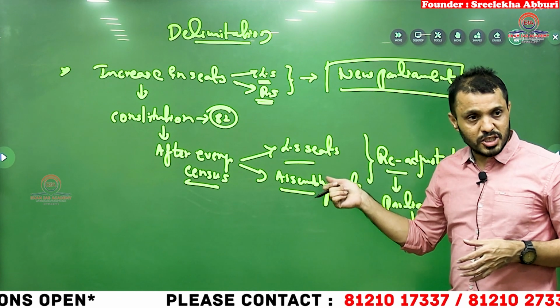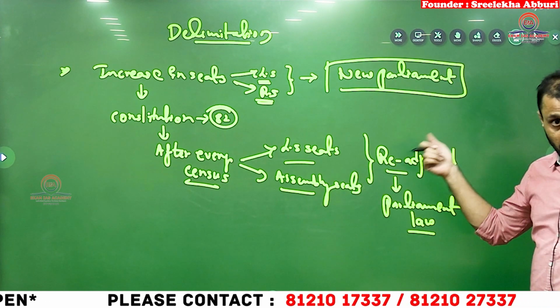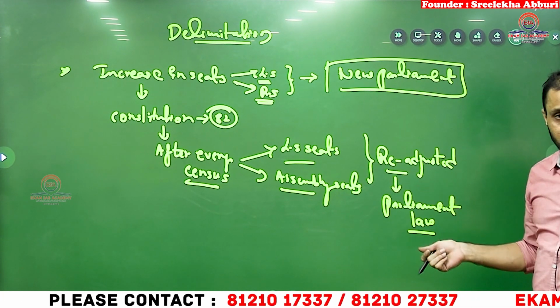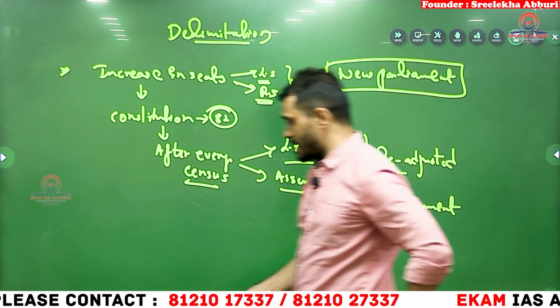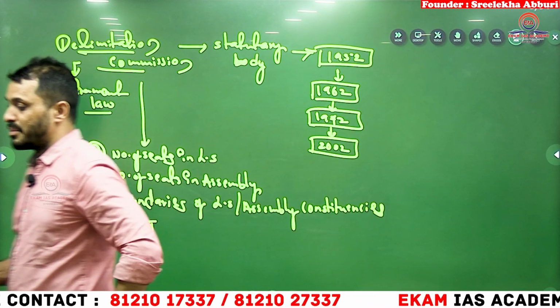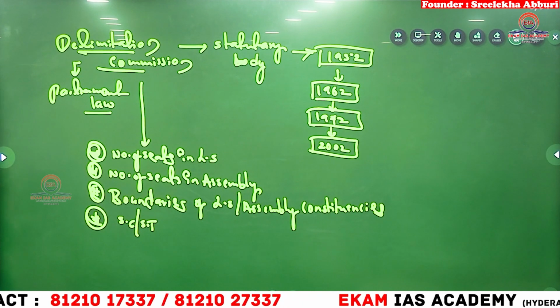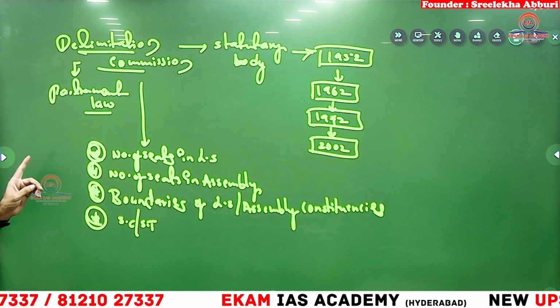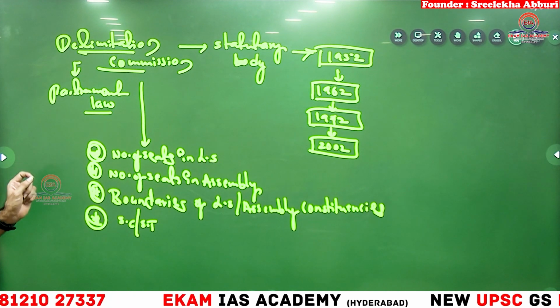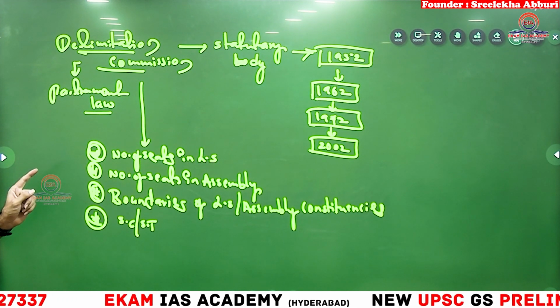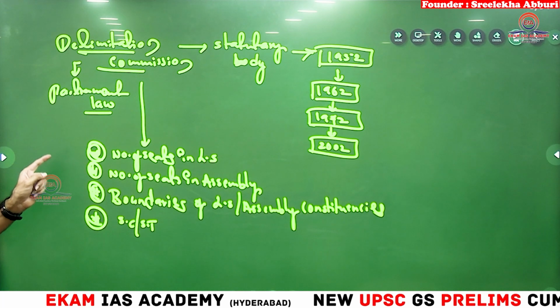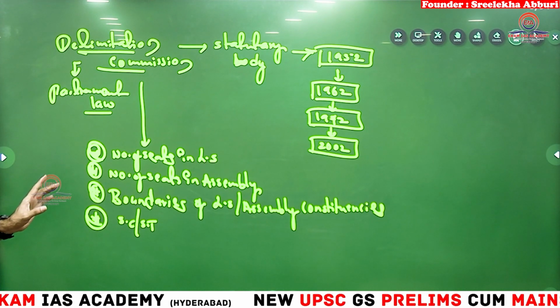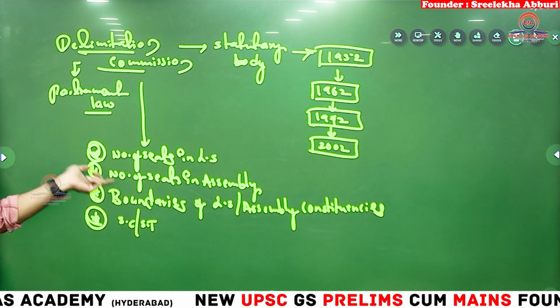So here the Delimitation Commission deals with the number of Lok Sabha seats as well as assembly seats, and the Delimitation Commission is appointed by Parliament. So, the Delimitation Commission is a statutory body. So far how many times has a Delimitation Commission been appointed? 4 times. The delimitation process is mentioned in which article? 82. But does the article mention any delimitation commission? No. Okay. In polity you will read in detail.